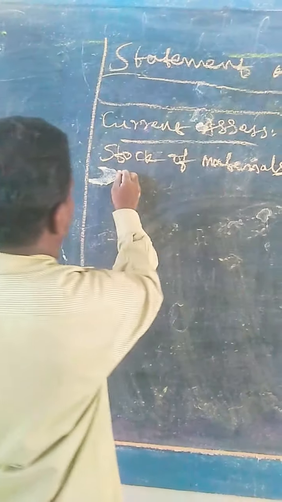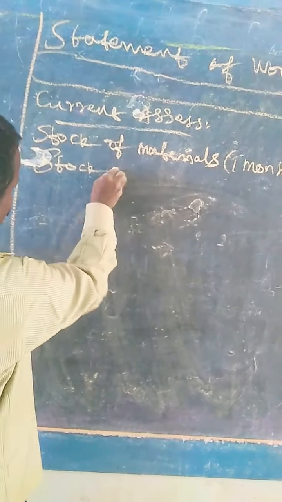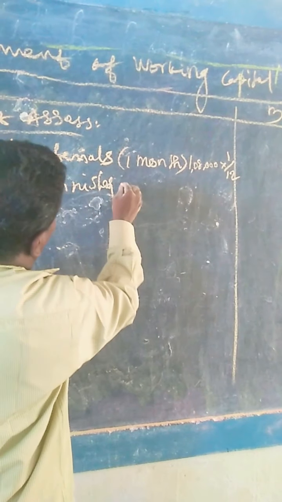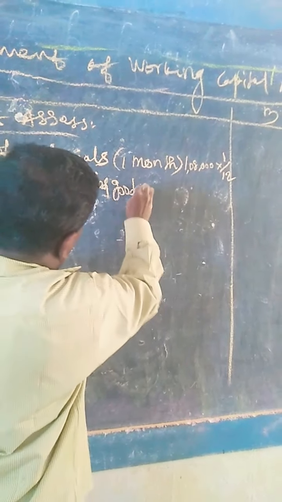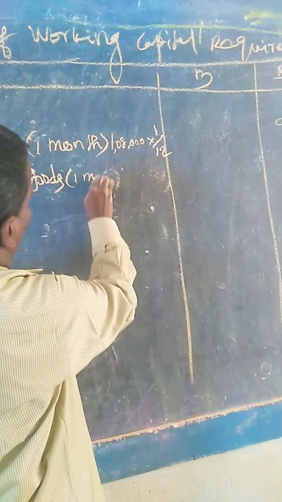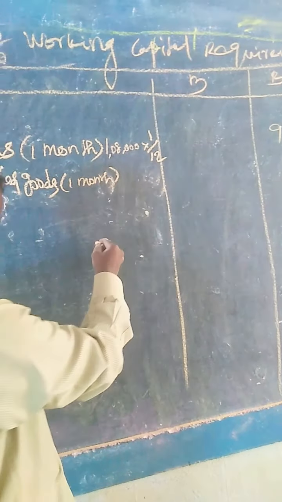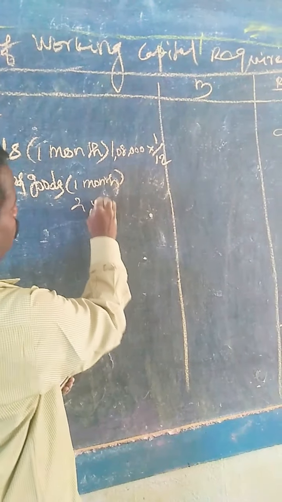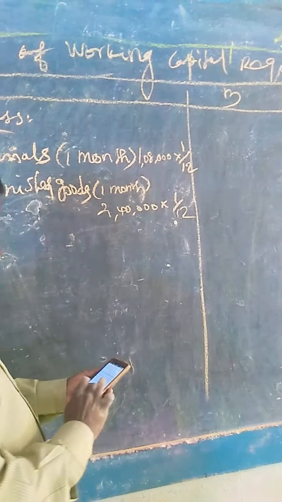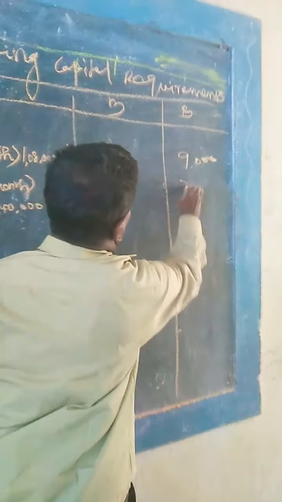Stock of finished goods. That is also 1 month credit. 2,40,000 into 1/12, that is 20,000.